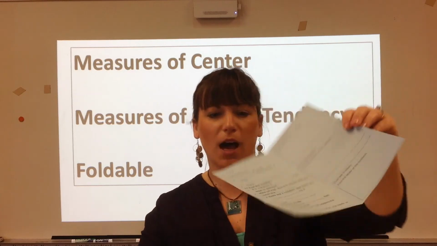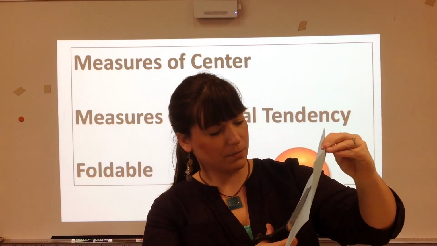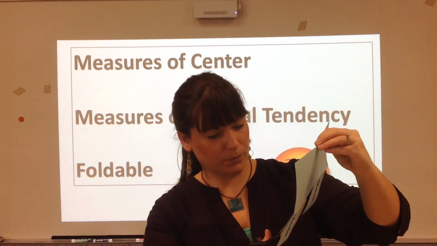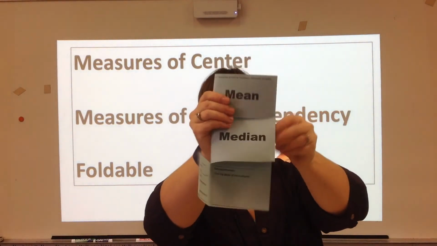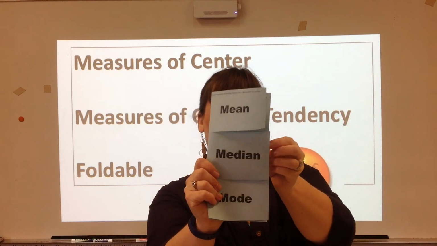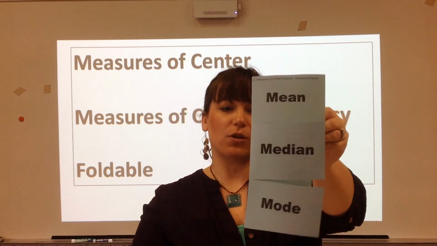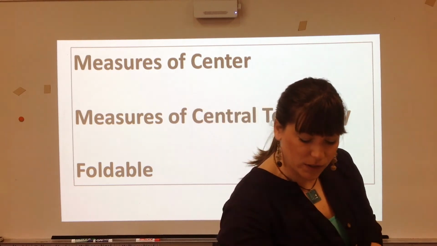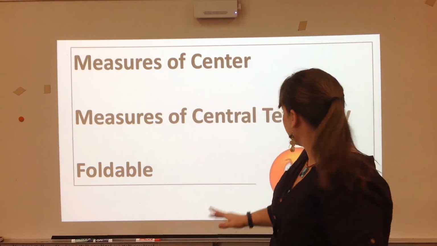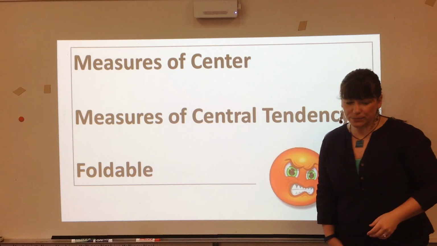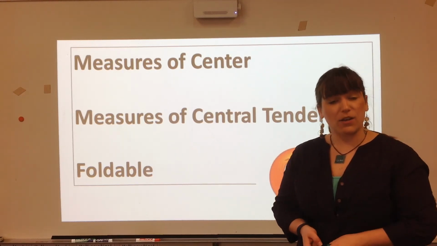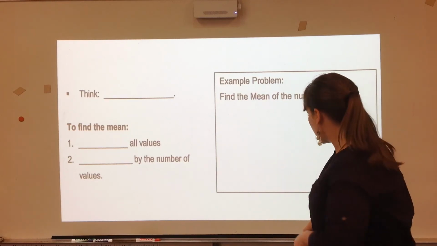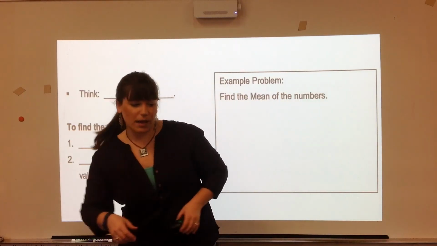That's where you need to cut so that you have 3 doors. So when you fold it over, you'll be able to open up each door as we talk about each measure of center. Today we're only going to deal with the mean. That's why I have a little mean face right here. So after you get that all ready, open up the first door and we will fill out the mean notes, do an example, and be all set.